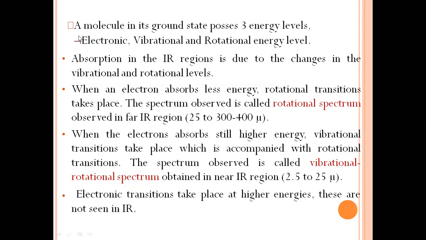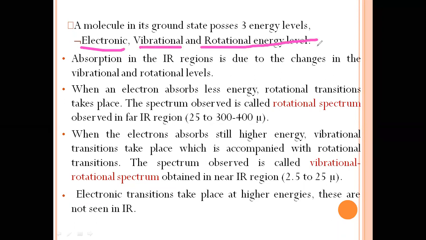A molecule in its ground state possesses three energy levels: electronic, vibrational and rotational energy levels.